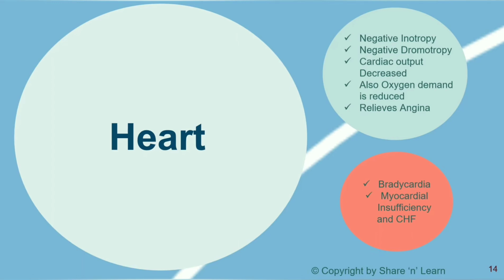Also, the oxygen demand of the heart is reduced, therefore it relieves angina. The adverse effects include bradycardia. In bradycardia, the heart rate falls even less than 60 beats per minute. Therefore, it can also lead to cardiac heart failure.